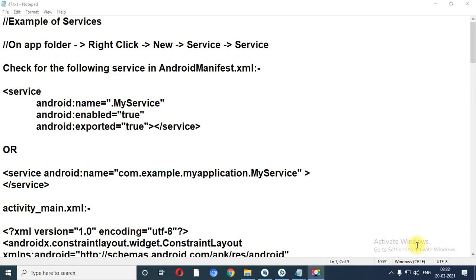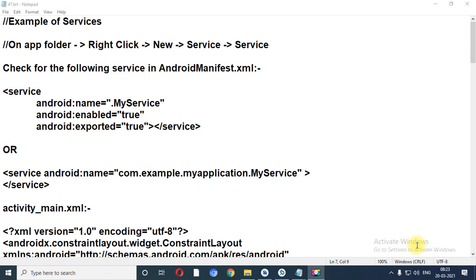And when I again click on that toggle button, at that time the service is destroyed from the memory, and it will print that service is stopped. So we have taken the simple example of service, right?